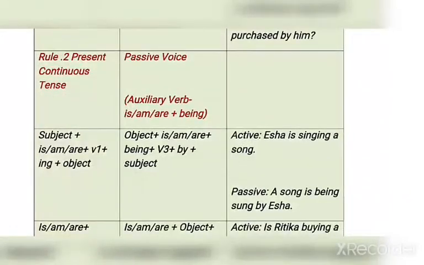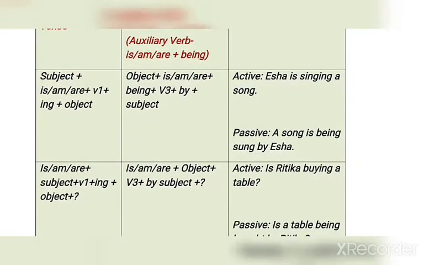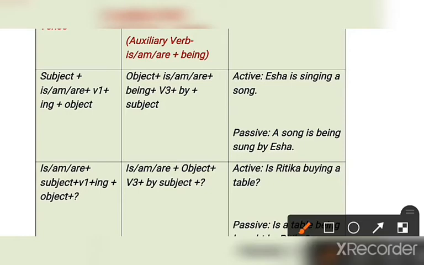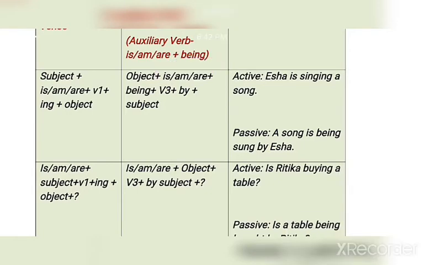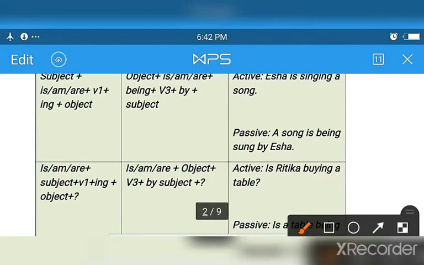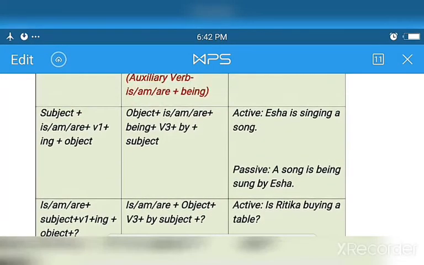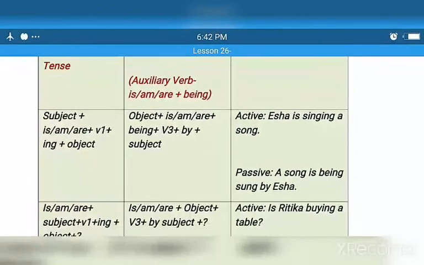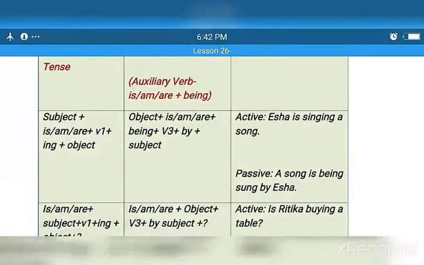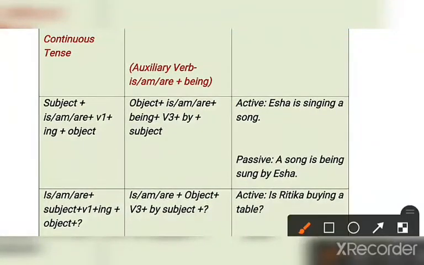Now rule 2 is talking about present continuous tense. You know that in present continuous tense there is a structure of is, am, are plus the ing form. Okay, so in that case, is, am, are will be the same, and only you have to add "being" here.